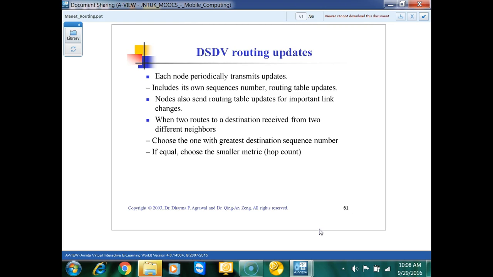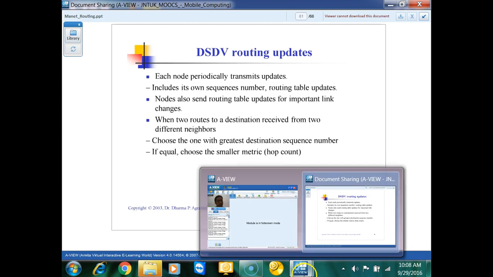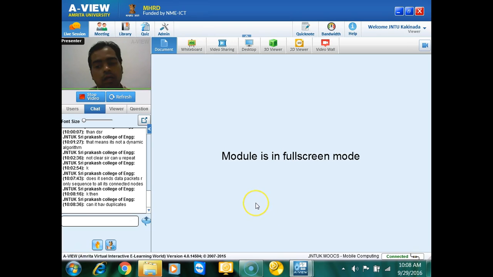No, it will not have any duplicates. If you find any duplicate nodes, you will try to remove that node.